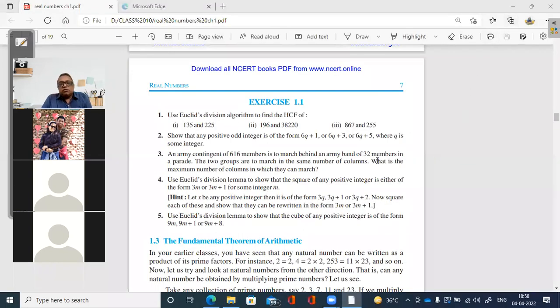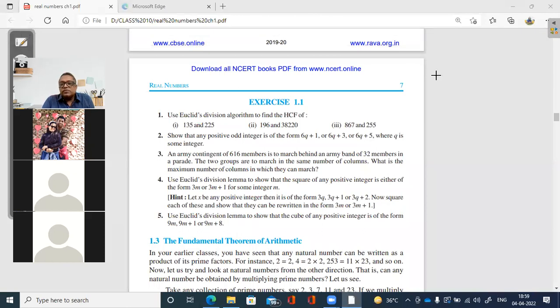So we come back to the second question. Show that any positive odd integer is in the form of 6q plus 1, 6q plus 3, or 6q plus 5. Again, a question based on Euclid division lemma. So I will say A is equal to BQ plus R. Every question you have to write this, according to Euclid's division lemma, A equal to BQ plus R.